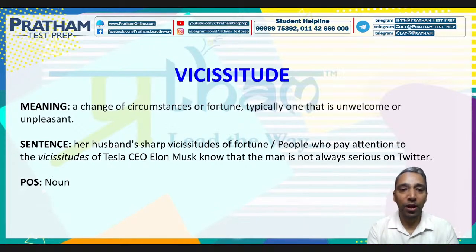The sentence can be, her husband's sharp vicissitudes of fortune. Or people who pay attention to the vicissitudes of Tesla CEO, Elon Musk, know that the man is not always serious on Twitter. And it's a noun. Let's move on.